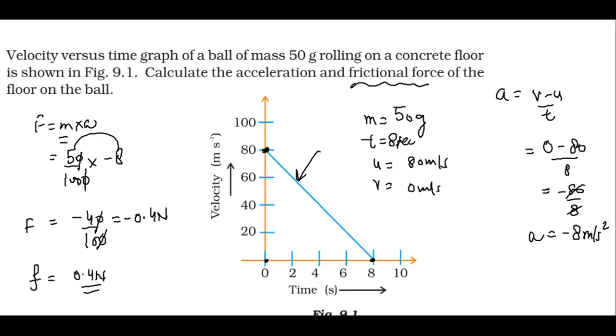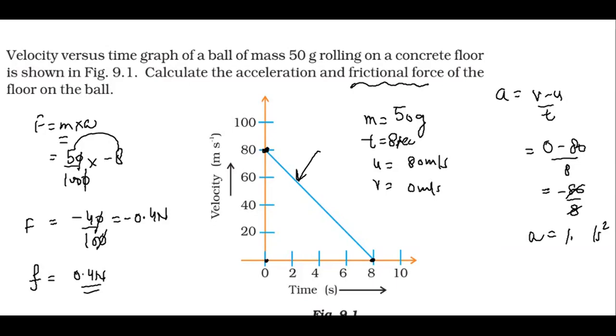Done, beta. So when we divide 80 by 8, the acceleration will be minus 10 meter per second. One minute. 8 5s are 40. When we find acceleration, oh yes, acceleration is actually 10 meter per second. So here we have made some mistake. And yes, you're right, Maridullah. Here we will have 10 instead of 8.